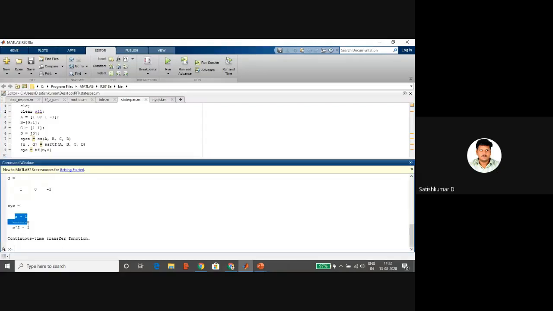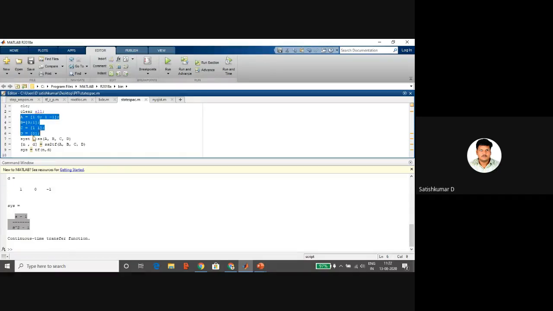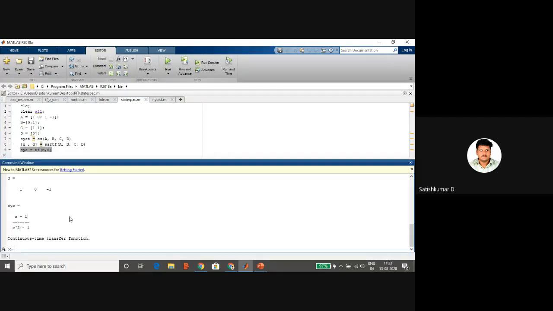So I got the transfer function also. First I gave A, B, C, D, then it created the state space model. I converted the state space model to the transfer function, and then it displayed the transfer function here. Okay. So I hope you all understood.